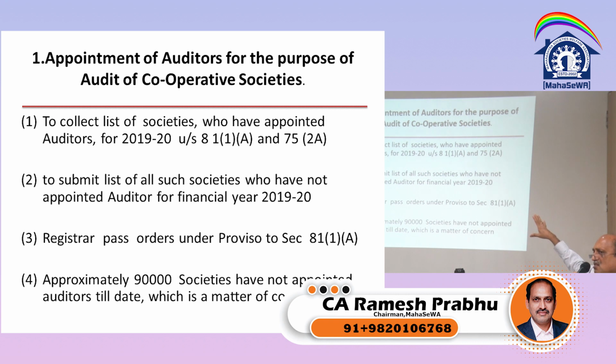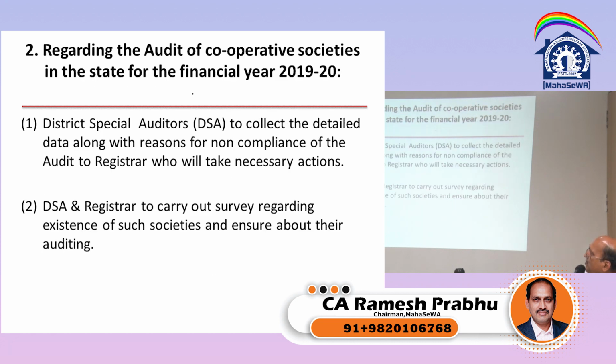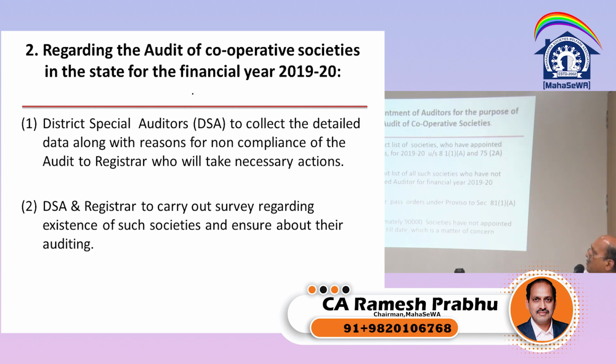According to the commissioner's circular, societies appoint the auditor in that year but they don't file the return of appointment. Because they don't file the return of appointment, the commissioner does not come to know. So this is regarding appointment.